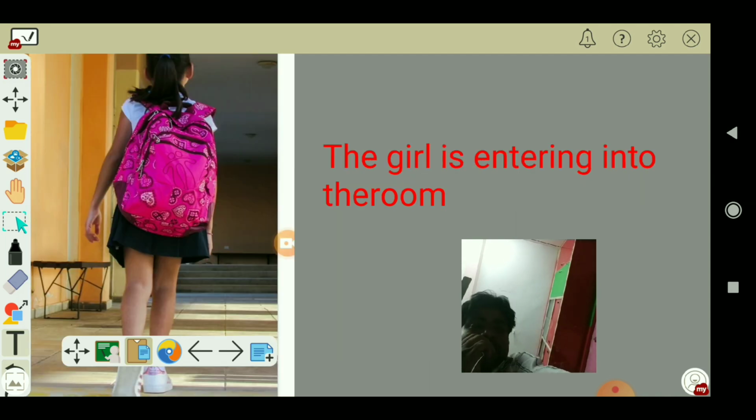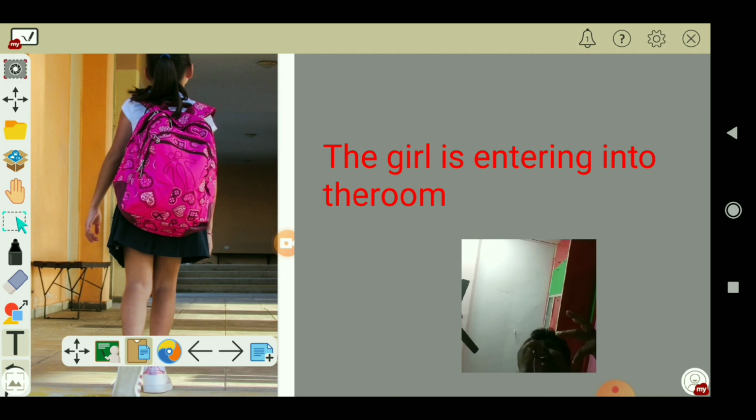The next one. Here you will see a picture of a little girl. She is making her way into the classroom. The girl is entering into the classroom, or the girl is going into the classroom. Here also the picture shows a motion or direction inward, involving a movement. It's not a static condition. It's not a fixed condition. It involves a movement.